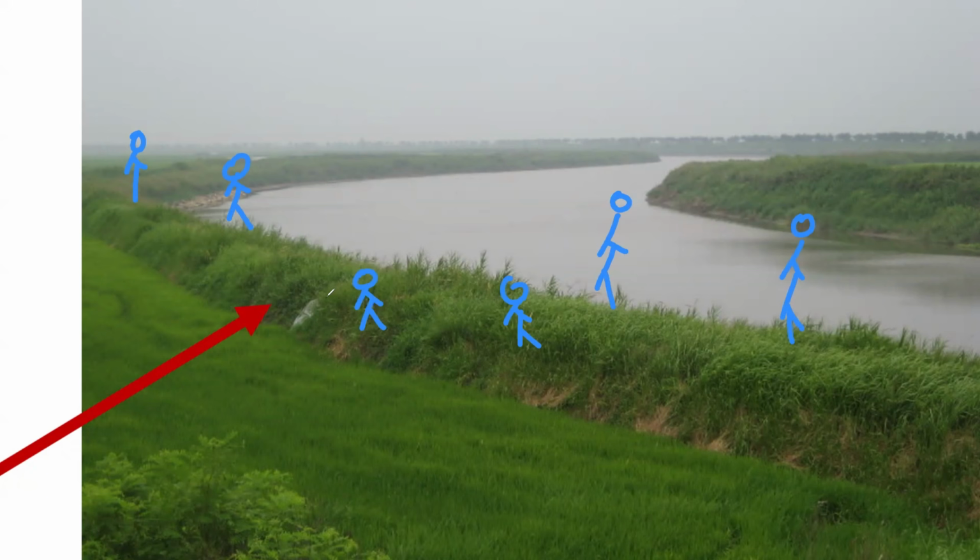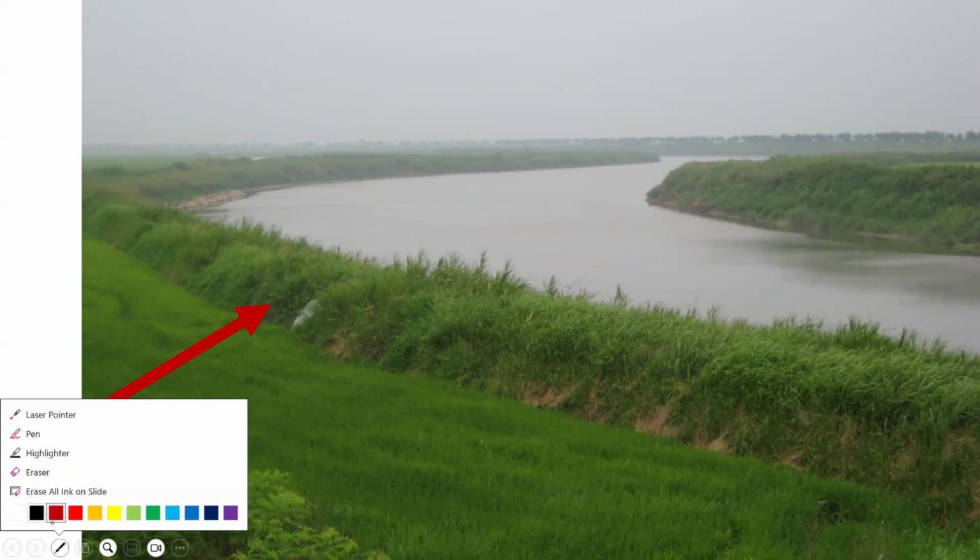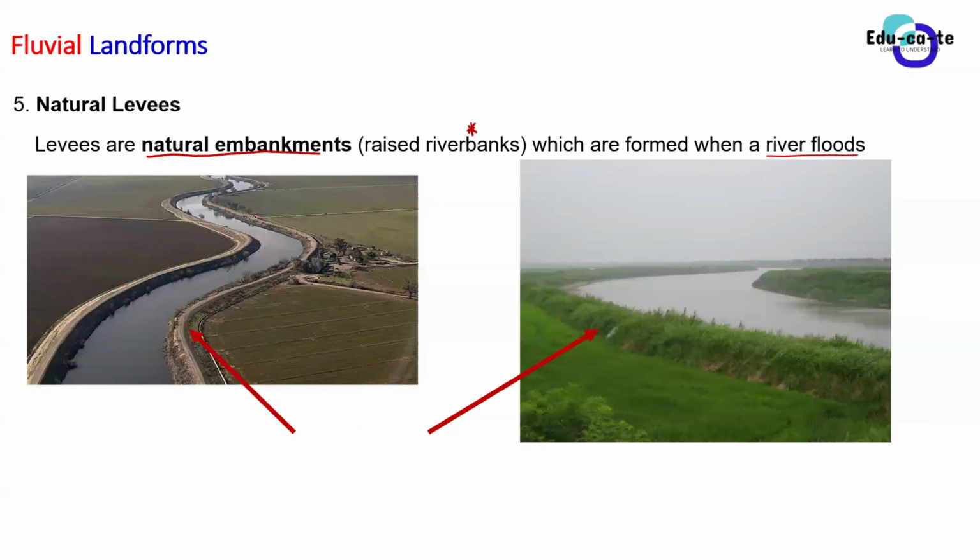So natural levees are simply that, because people tend to overthink things, and we're talking about simple things here. These are just raised river banks. These are just the river banks, but they appear to be raised. They appear to have a bigger height, something like that. You guys can improvise along those lines. So basically the levees are natural embankments, aka raised river banks, which are formed when a river floods. So these actually form when a river floods. Whenever flooding occurs, the river banks will end up forming these raised river banks.